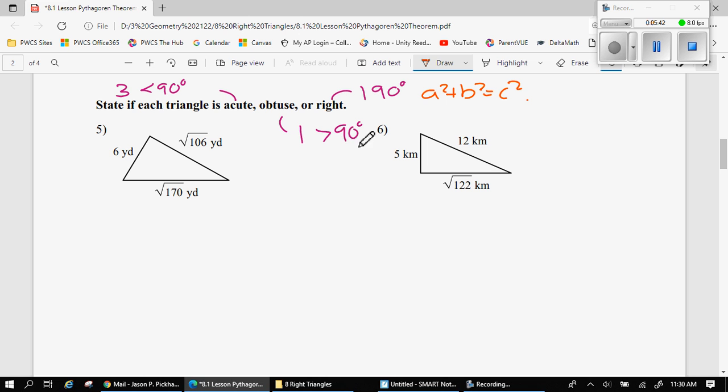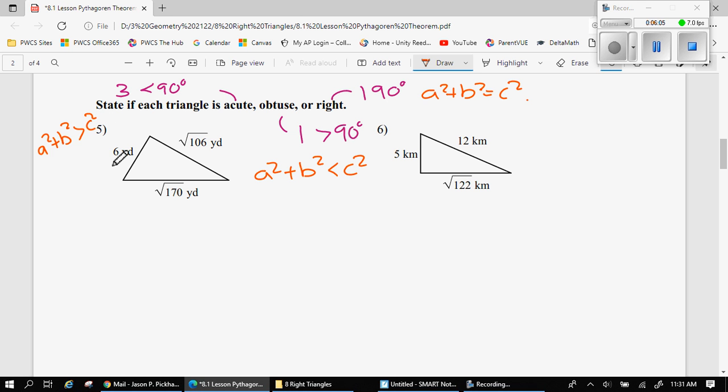When we have an obtuse triangle, we don't have an equality, we have an inequality. My c squared side is going to be greater than my a squared plus b squared side. If I have an acute triangle, my c squared side is going to be less than, smaller than a squared plus b squared.